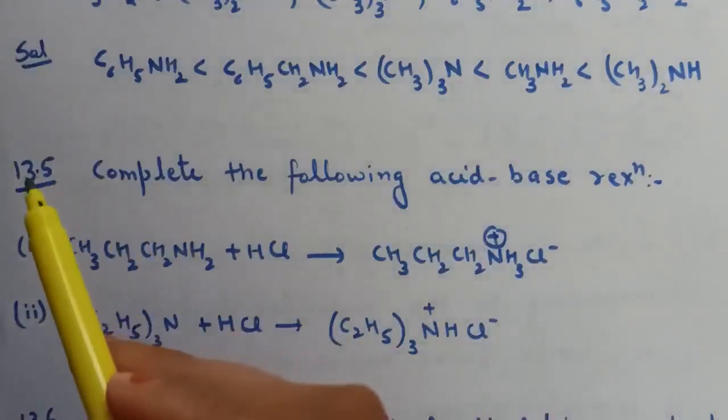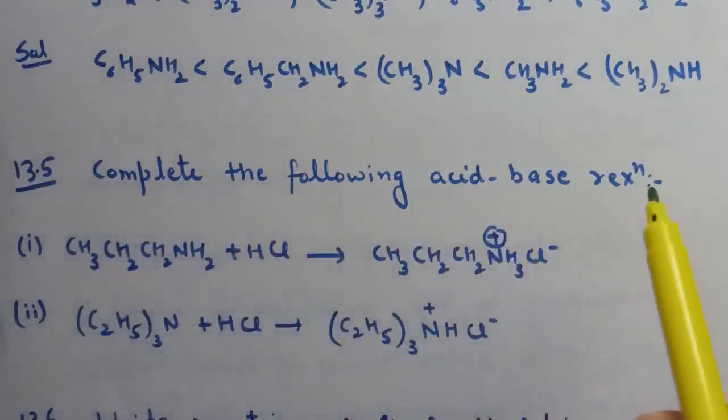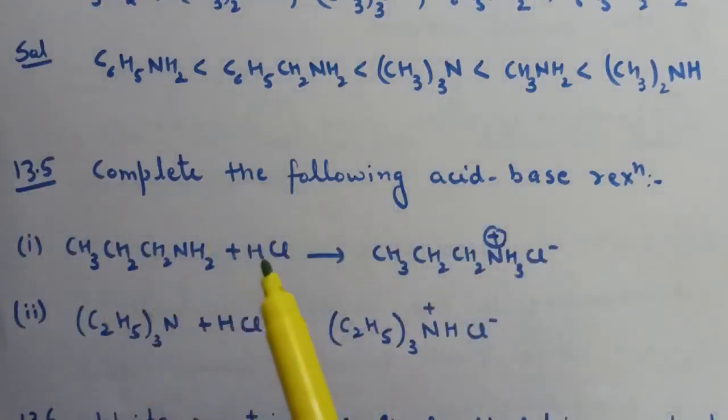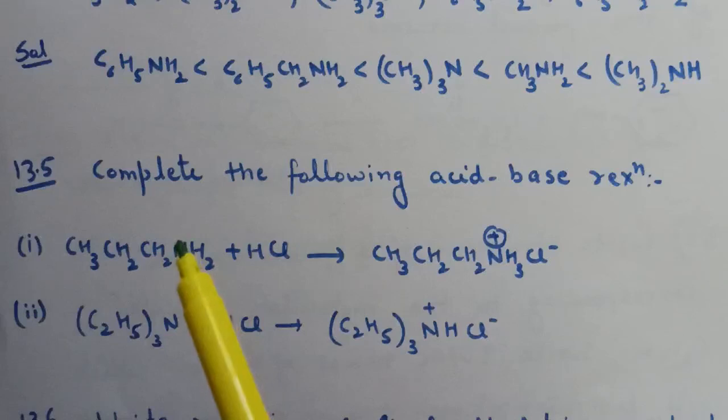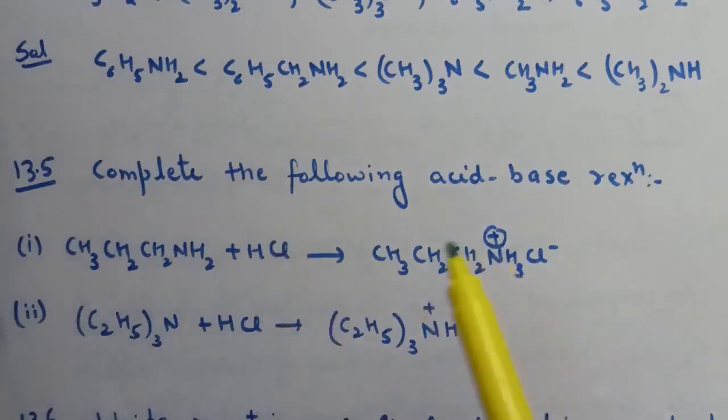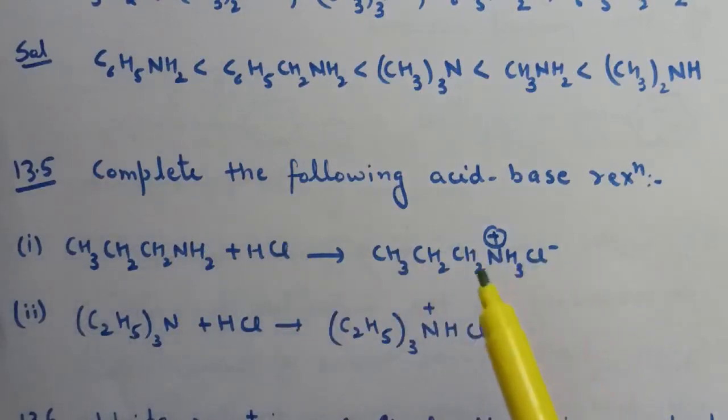Question number 13.5: complete the following acid-base reaction. So the reaction of amine with HCl. Here the lone pair of electrons present on this nitrogen attacks, and the salt is formed. Similar reaction with tertiary amines. So here in this case the salt formation takes place with HCl.